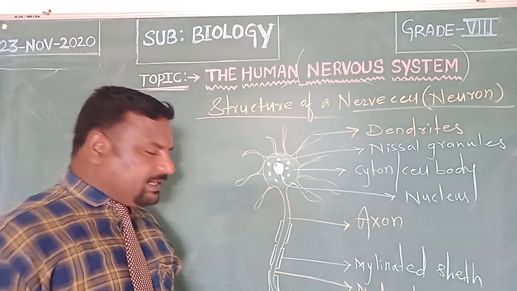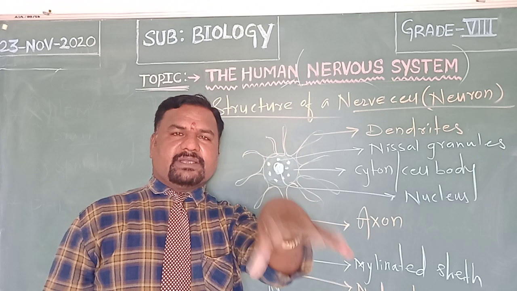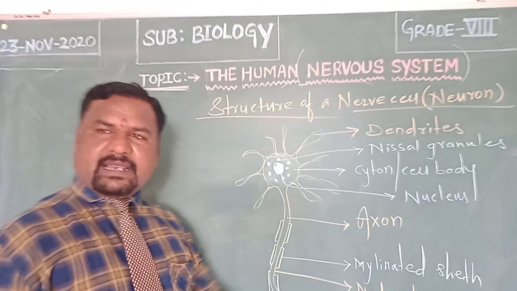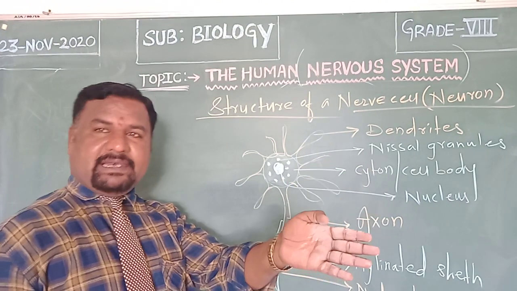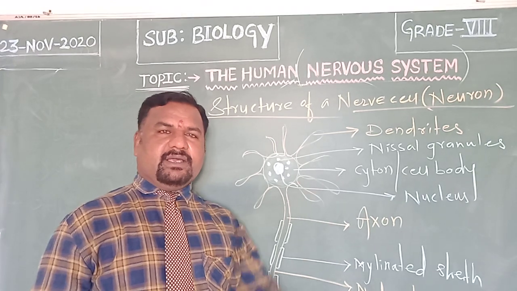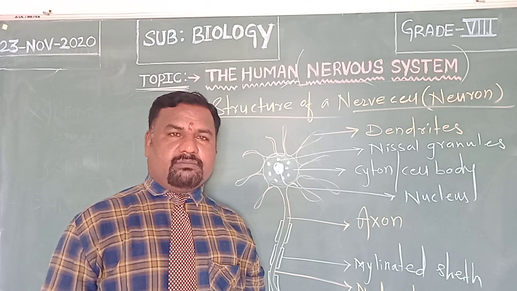When the neuron generates a nerve impulse, it is not allowed to leak out. There are also some neurons which are unmyelinated: the axon does not have this myelinated sheath. Such a nerve cell is called an unmyelinated neuron.